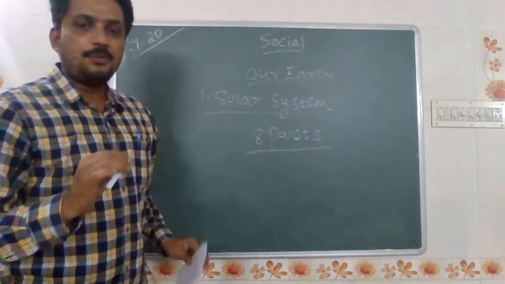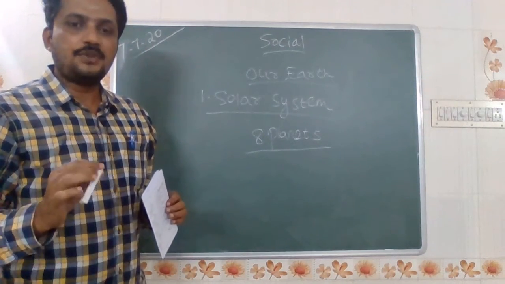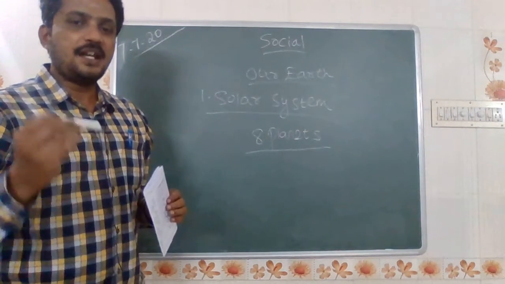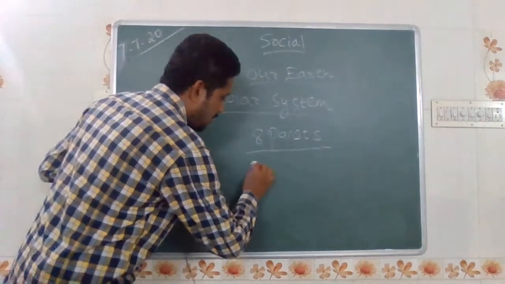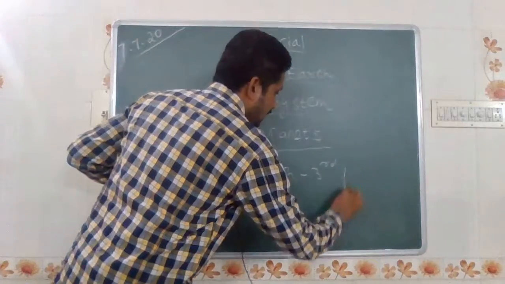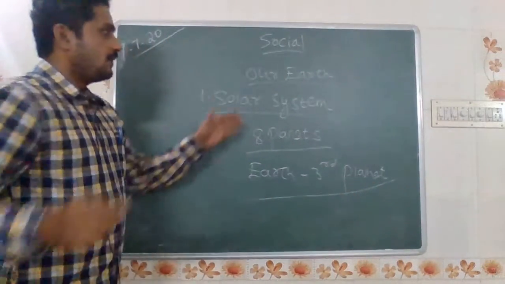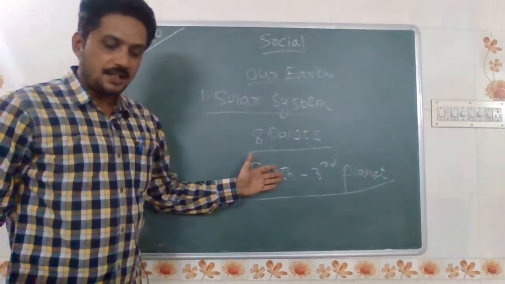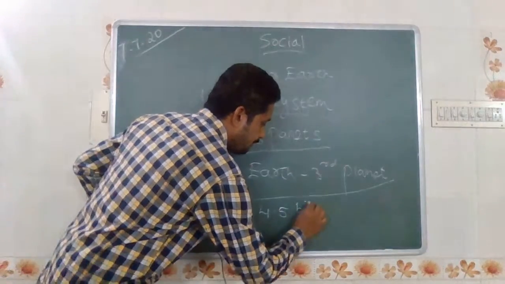Again I am telling, first Mercury, second Venus, third Earth, fourth Mars, fifth Jupiter, sixth Saturn, seventh Uranus, and eighth is Neptune. In this solar system, Earth is the third planet. We are looking at the topic our Earth. So Earth is the third planet, and Earth is 4.5 billion years old.